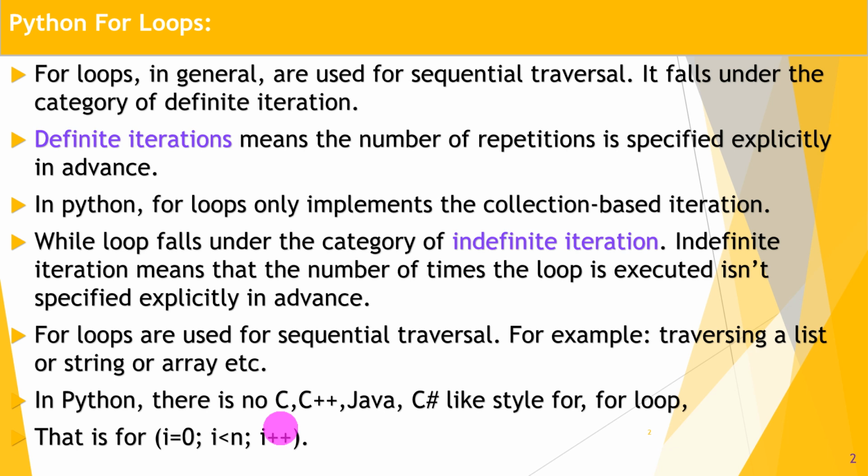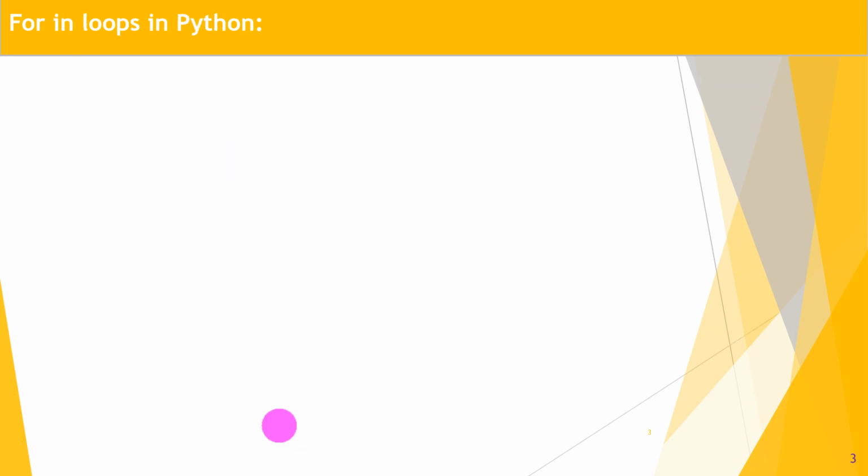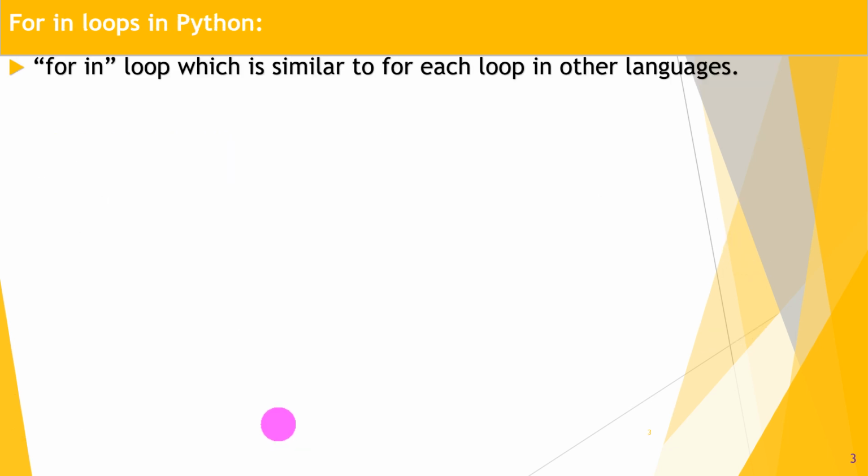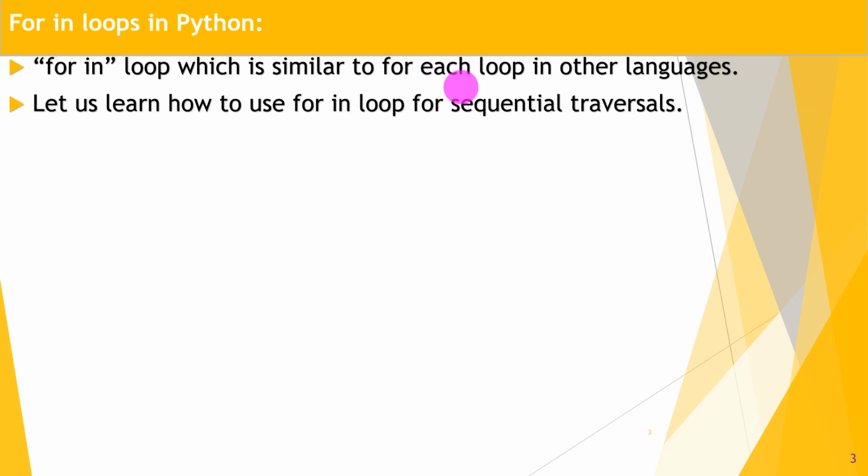Okay, so move on to the next part. The for in loop, which is similar to the for each loop in some other languages like Java, C#. Let us learn how to use the for in loop for sequential traversal. First, let's find what the syntax is.